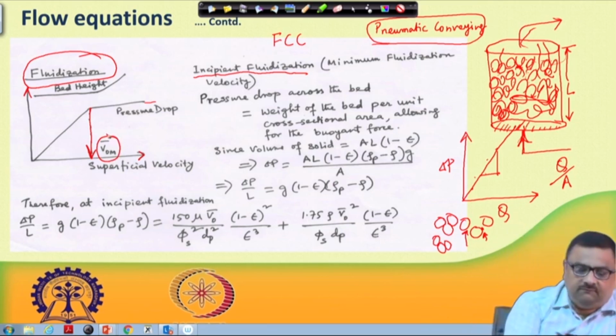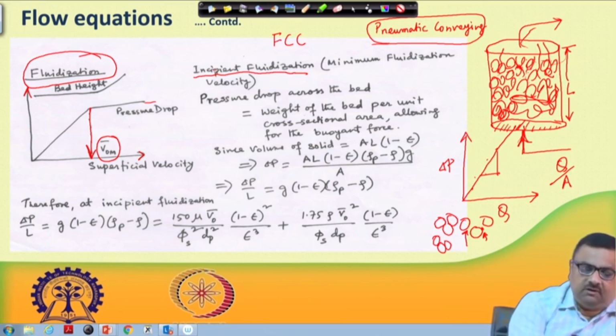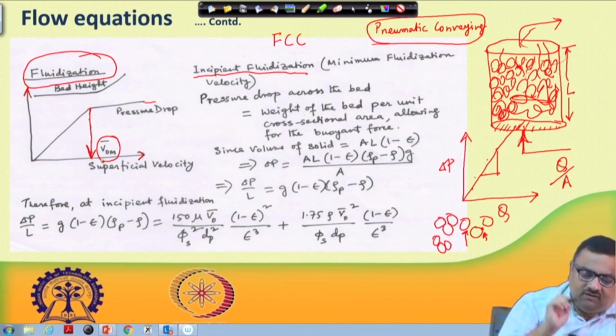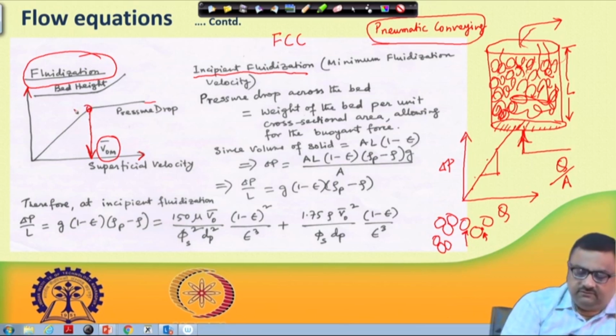This is called the minimum fluidization velocity, or the concept is the same as the incipient fluidization velocity. That is the point where fluidization started, and if somebody wants to find out what that velocity is, one must note that this point belongs to this line, right. On one hand, this point has to satisfy the Ergun equation. That is what we have written here.